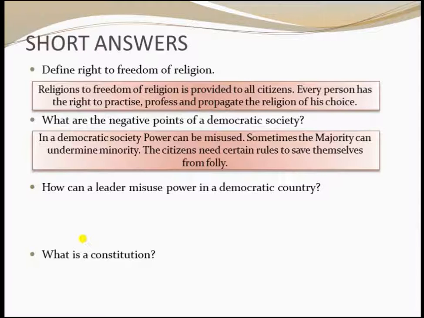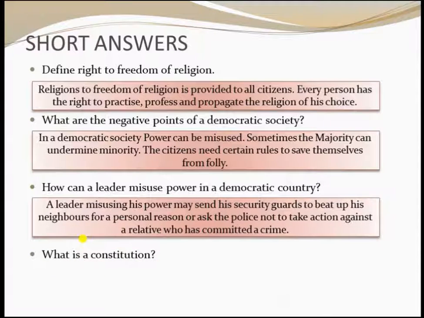How can a leader misuse power in a democratic country? The answer, a leader misusing his power may send his security guards to beat up his neighbors for a personal reason, or ask the police not to take action against a relative who has committed a crime. In many ways they can misuse the power.